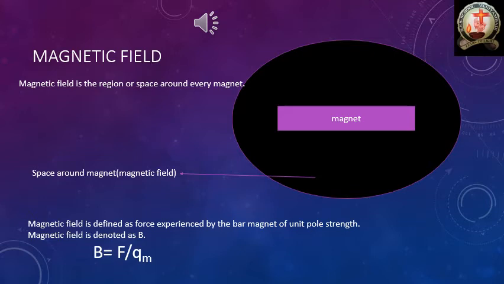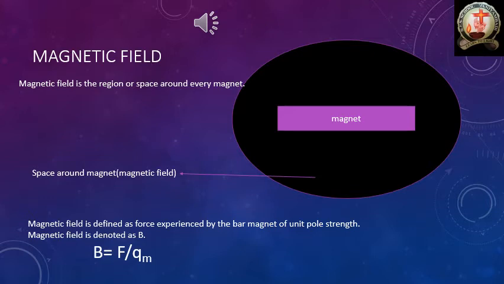Magnetic field is defined as the force experienced by the bar magnet of unit pole strength. Force we can denote as F. Unit pole strength we can denote as Q suffix m. So the magnetic field is defined as the force experienced by the bar magnet of unit pole strength, that means F by Q suffix M.